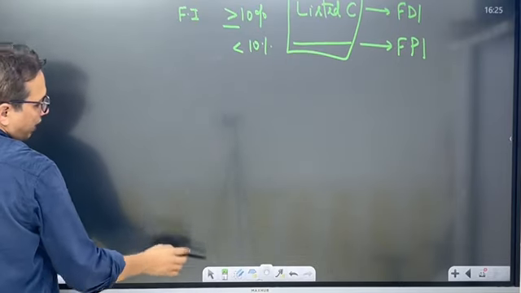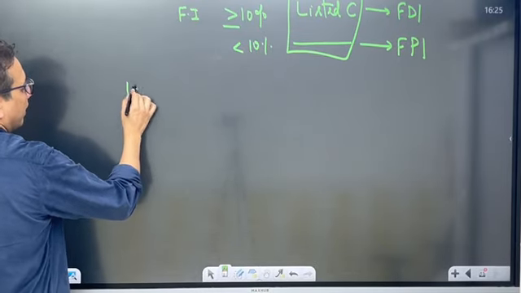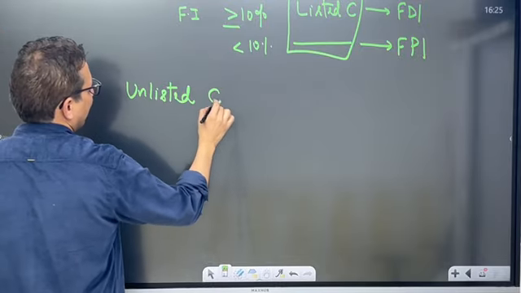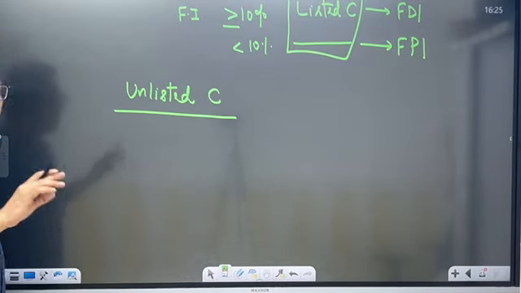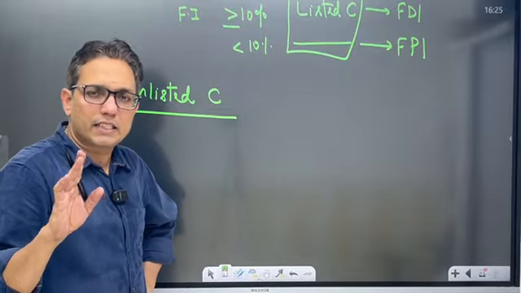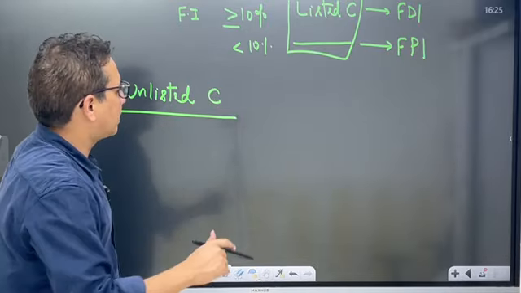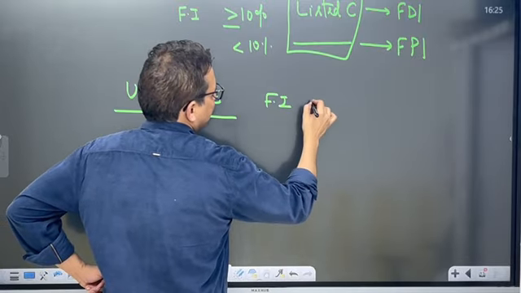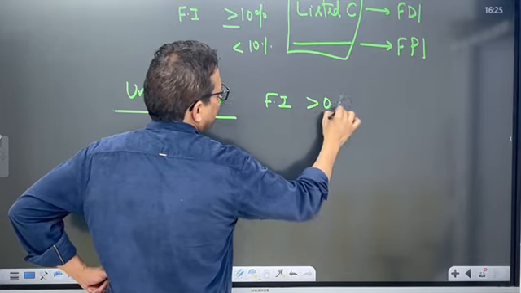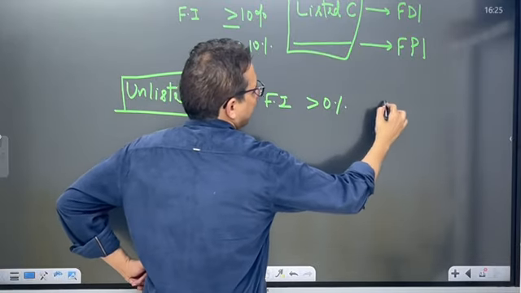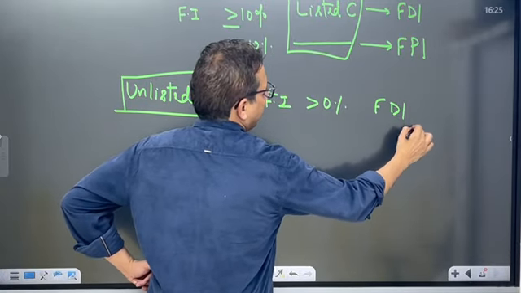What about an unlisted company? Look, in an unlisted company, if there is any foreign investment, it is considered as FDI. Means, if a foreign investor purchases anything above 0% in an unlisted company, it is considered as FDI.